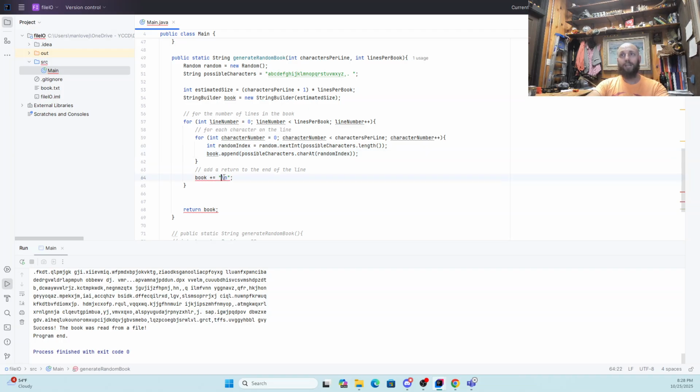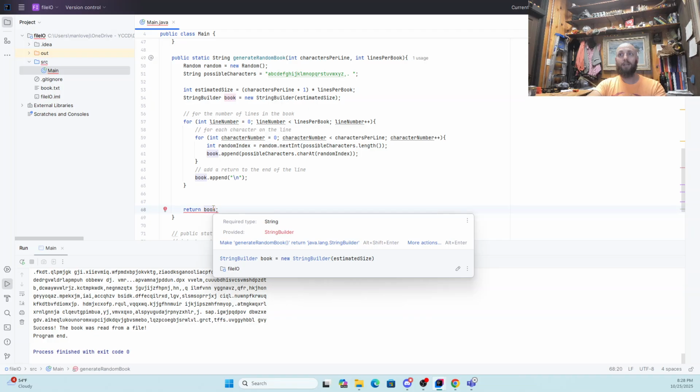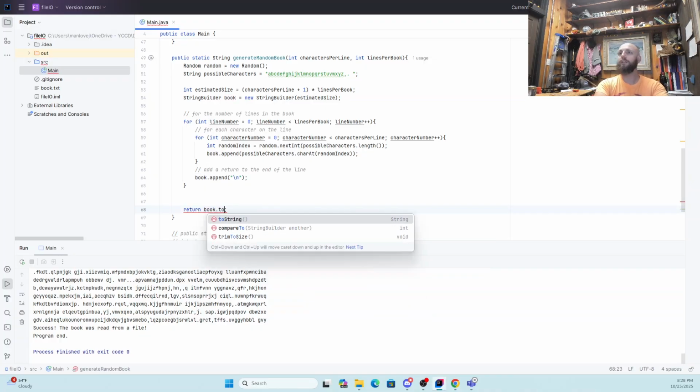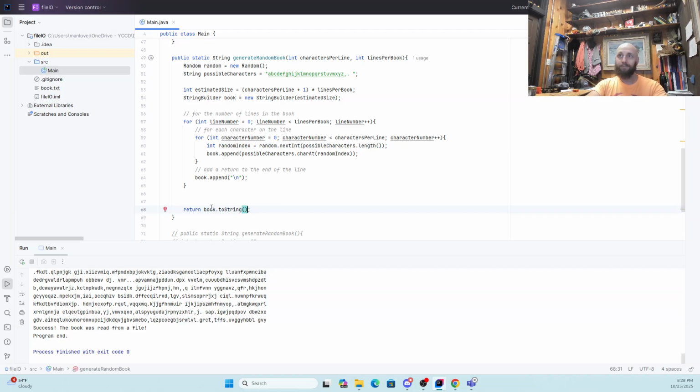And then down here, instead of adding new lines, we're going to do this same append. So I'm just going to snag this and paste that there. So instead of concatenating, we're appending. And then here, when we go to return our string, this is a string builder object, so I need to turn that into a string. And luckily, there's a toString method in that object. So this is the same basic idea, except now I'm using a string builder instead of a string.